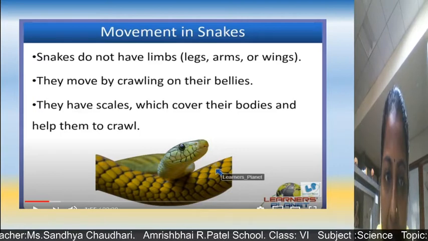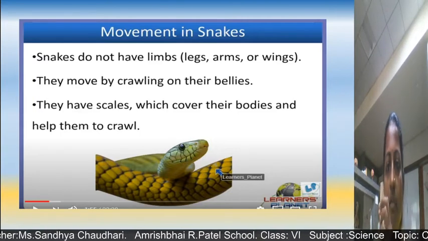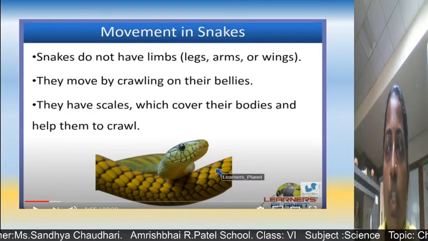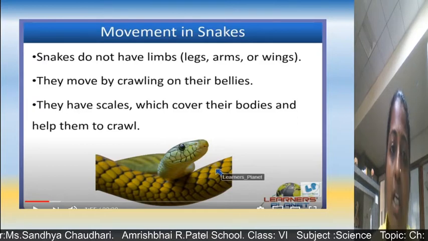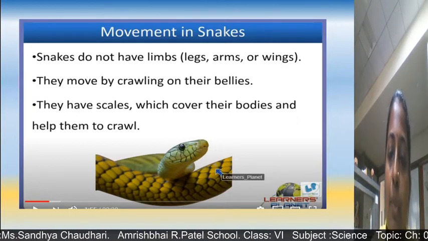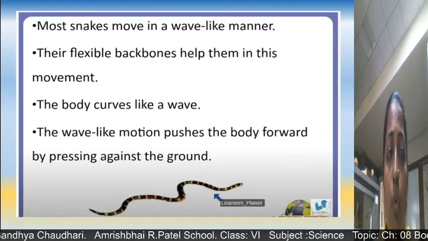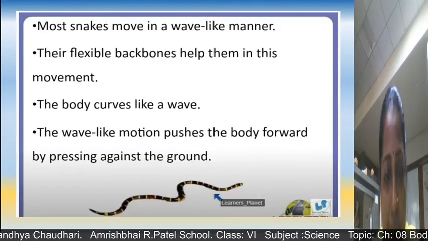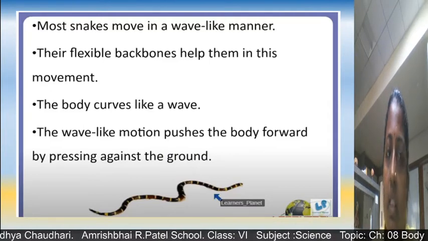They have scales. You can see here, these are the scales. Just like fish also have scales, snakes also have scales on their body, which cover their bodies and help them to crawl on the ground. Most snakes move in a wave-like manner. Their flexible backbones help them in this movement.